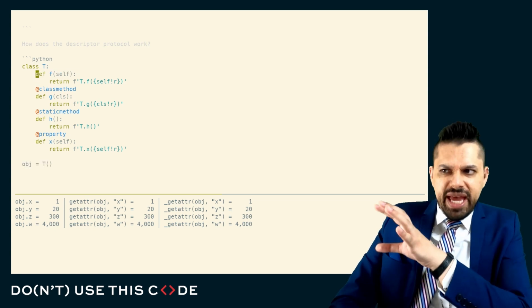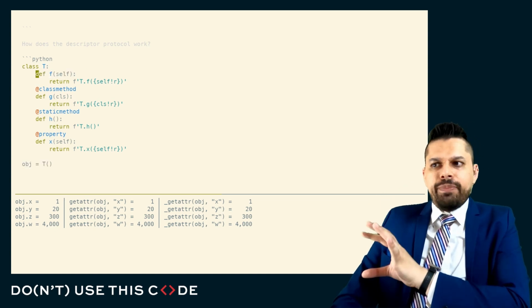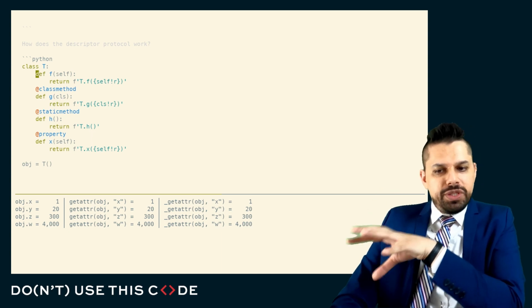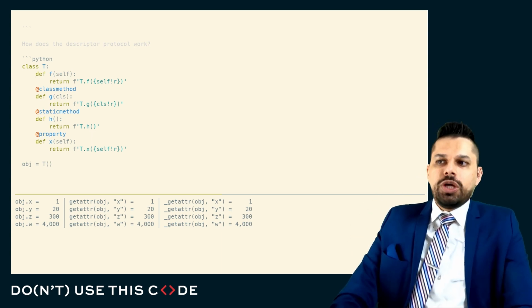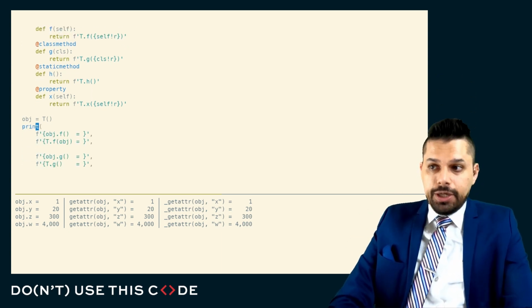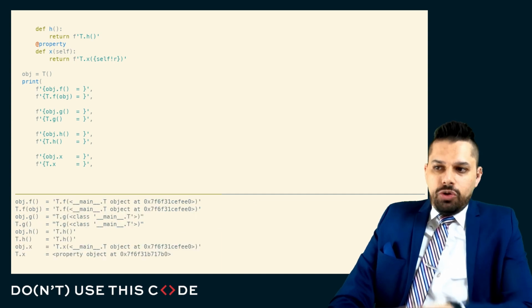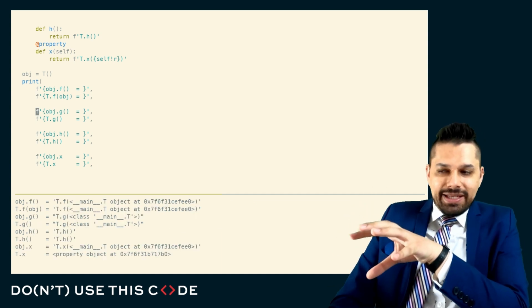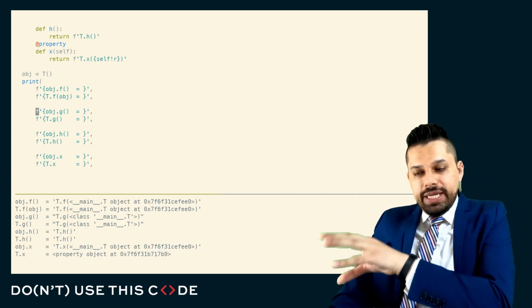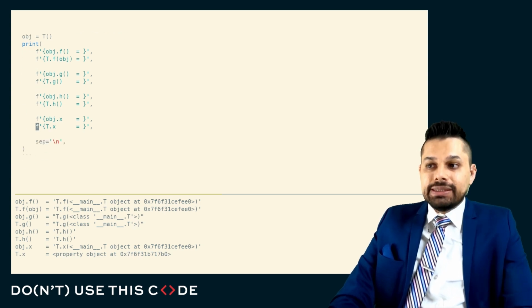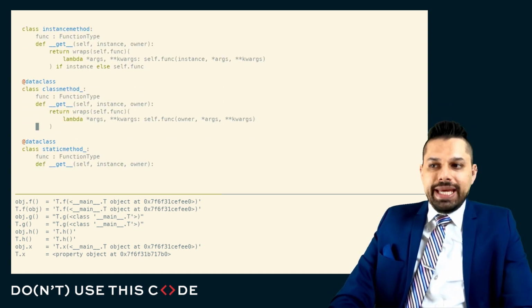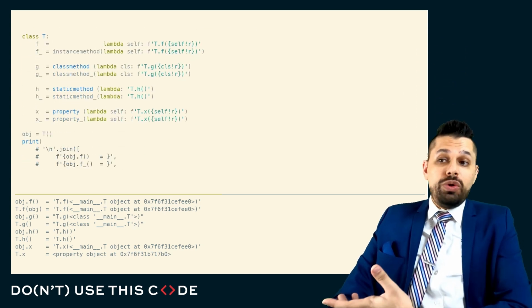So we can think that when we mock this up, when we create a parallel implementation, we'll have to be a little bit more explicit that we're using our parallel implementation to match up with the default behavior that we see here. If we run this code, we can see all the different ways that we can access each one of these things, either through the instance or through the class. And let's see if we can actually implement these following what we've learned.